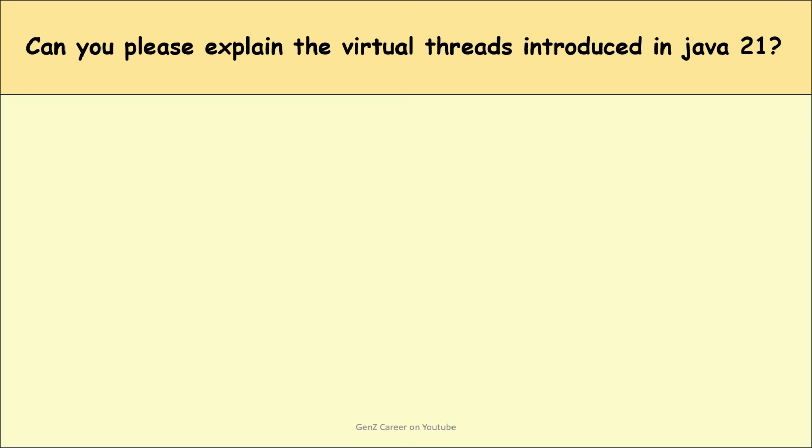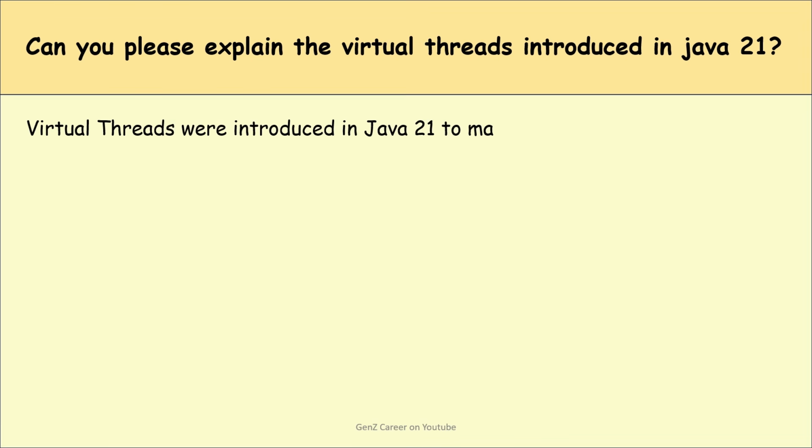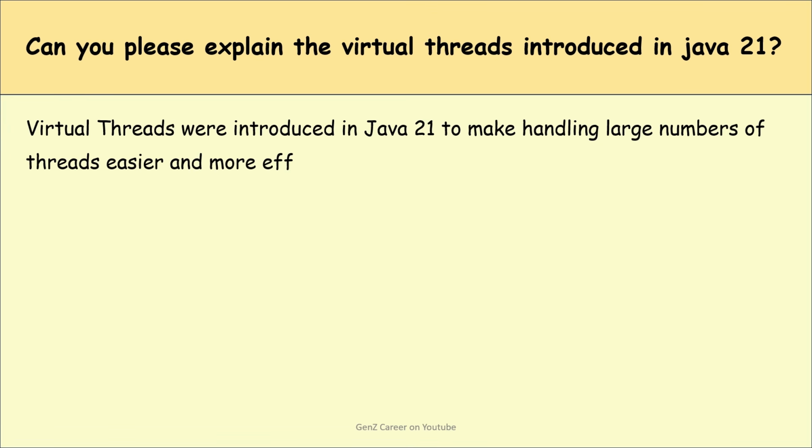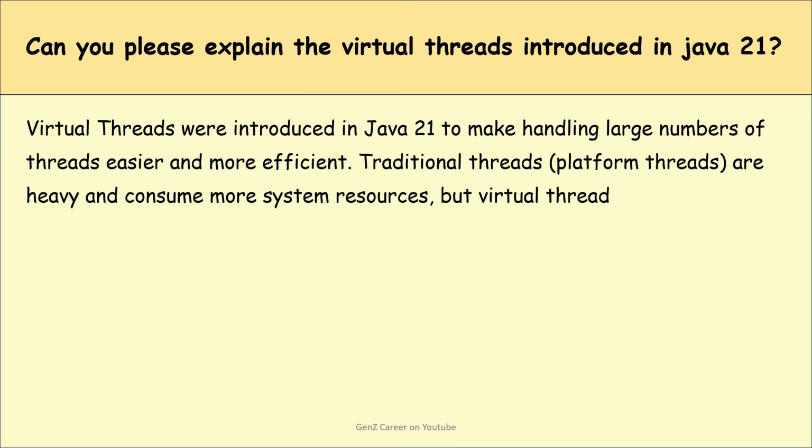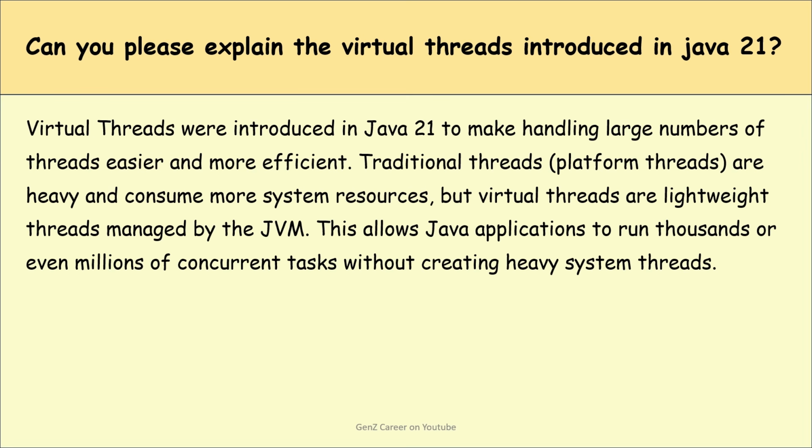Okay. Can you explain the virtual threads introduced in Java 21? So this is also a very important question, guys. Virtual threads were introduced in Java 21 to make handling a large number of threads easier and more efficient. Traditional threads are heavier and consume more system resources, but virtual threads are lightweight threads managed by the JVM. This allows Java applications to run thousands or even millions of concurrent tasks without creating heavy system threads.